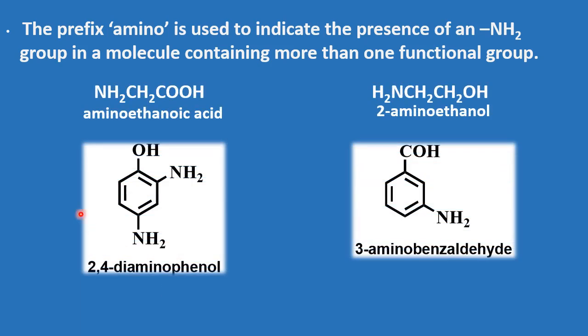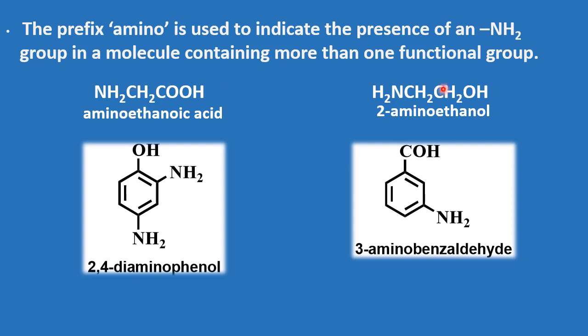For example, here we have an NH2 group as well as a carboxylic group, and as per the reactivity series, the carboxylic group is more reactive than the amino group. So we start numbering from the carboxylic carbon, that is 1 and 2. So it is ethanoic acid, so it is aminoethanoic acid. As it contains only 2 carbon atoms, we are not going to give the number.